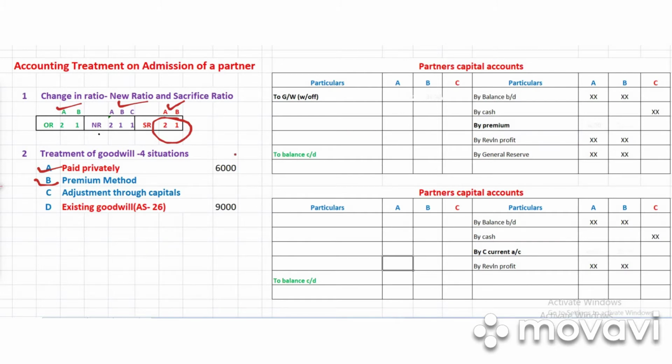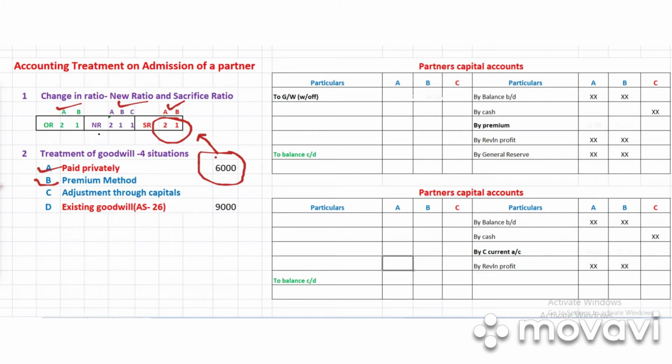As an example, C brings, let us say, 6,000 rupees, just an example. C brings 6,000 rupees as compensation. So naturally this 6,000 should go to A and B in this ratio, 2:1. A should be getting 2/3, B should be getting 1/3.